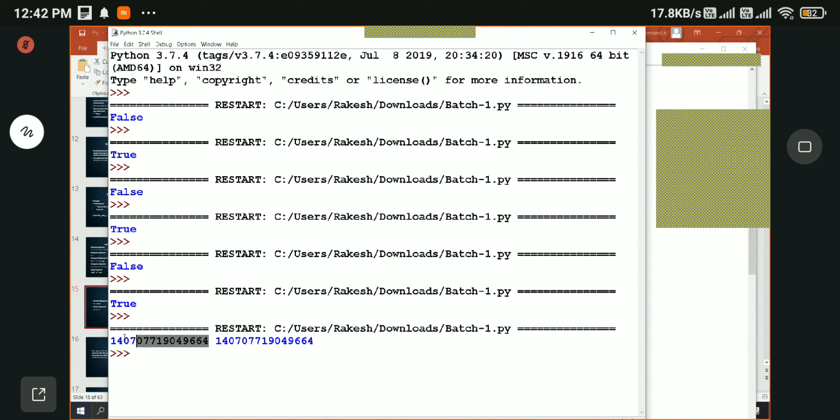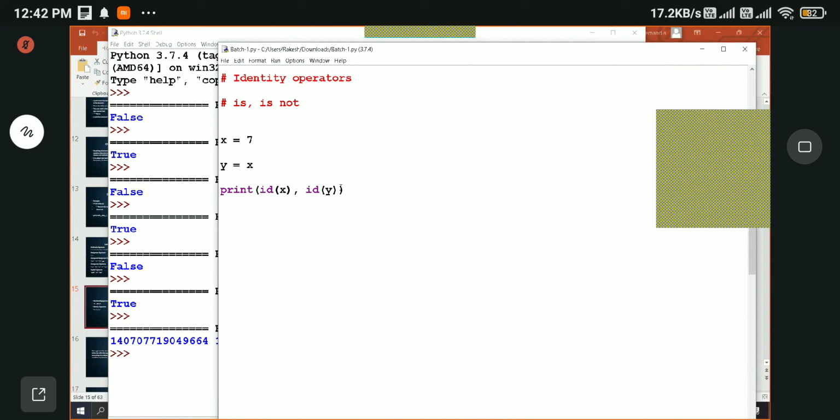As you can see here, both these numbers are the same, right? So that means both of them are sharing the same memory location. That's why when we used the is operator on them, it returned true.